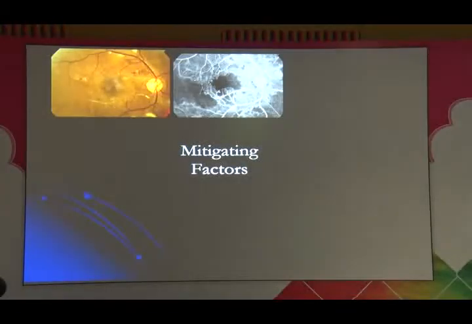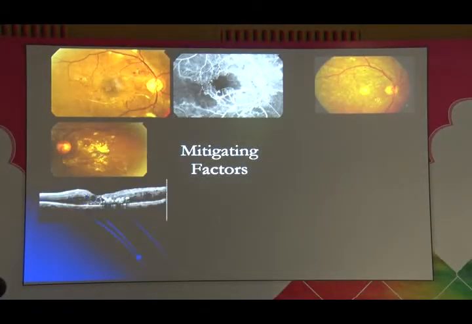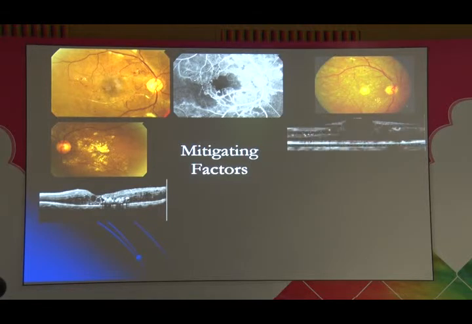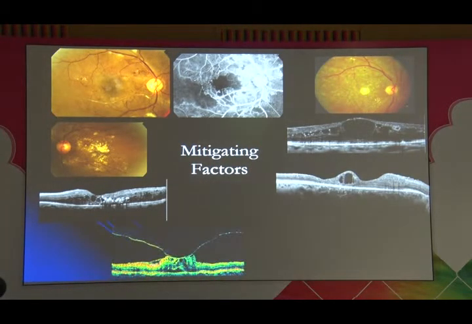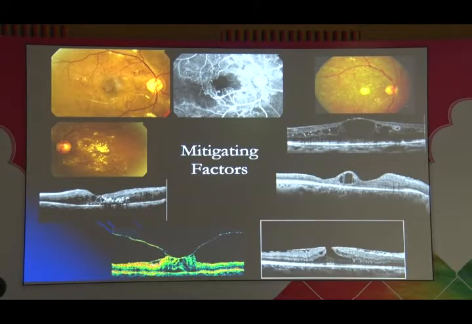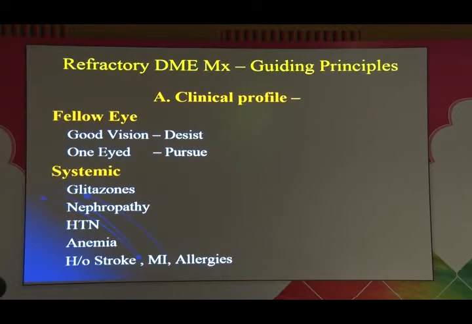Mitigating factors like macular ischemia, subfibrosis, hard exudate clumps in the fovea, outer retinal tubulations, foveal atrophy, vitreomacular traction, and ERM, the last two being surgical conditions. These are situations in which you really wouldn't want to keep injecting very aggressively. Looking at the fellow eye is also important because if the fellow eye has good vision, maybe you won't chase so aggressively. If the patient is one-eyed, on the other hand, that's the only eye, then you might want to pursue. So your philosophy comes in here.